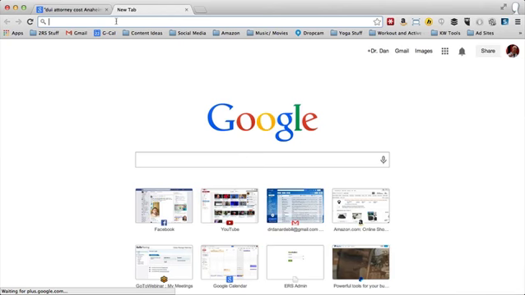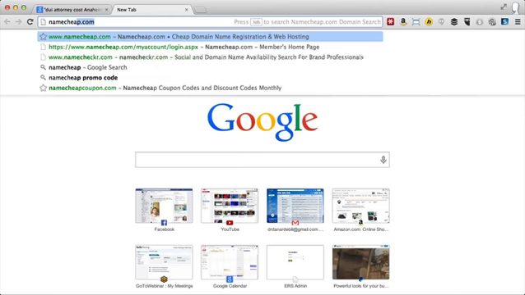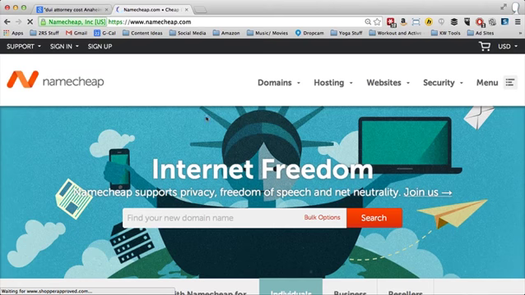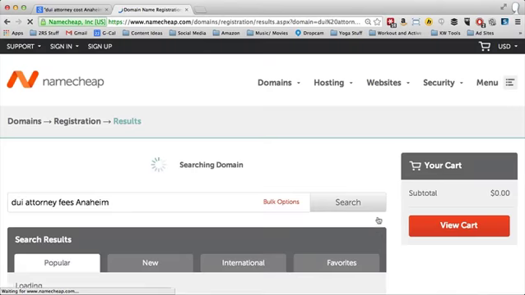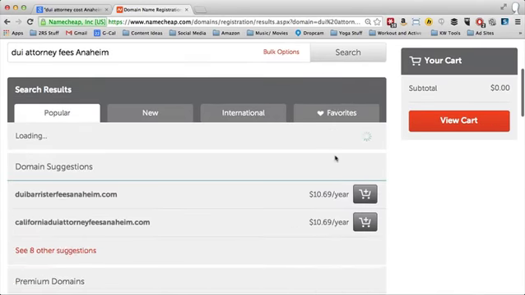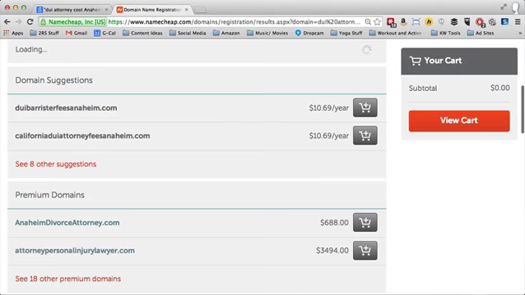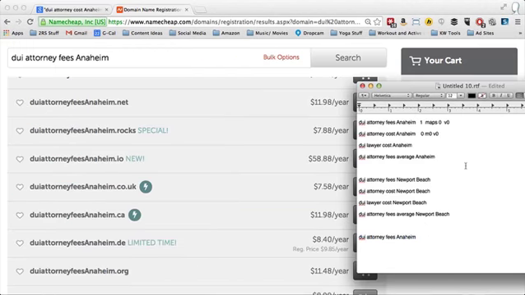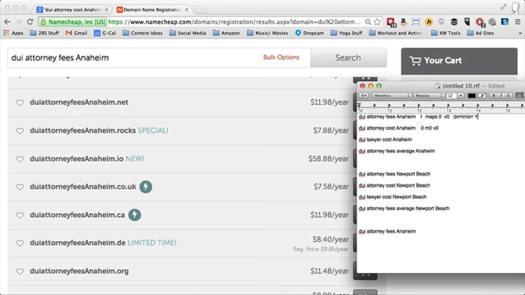Or GoDaddy or whatever you like to use. I'm going to type that in there, and I'm going to put that in there. And I'm going to go, okay, search and see if that's available. Okay, it is available. So I'm going to put in there, I'm going to put this one, which was fees. And I'm going to put domain, yes, right? Dominion.